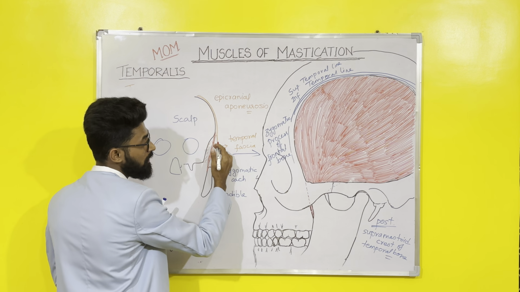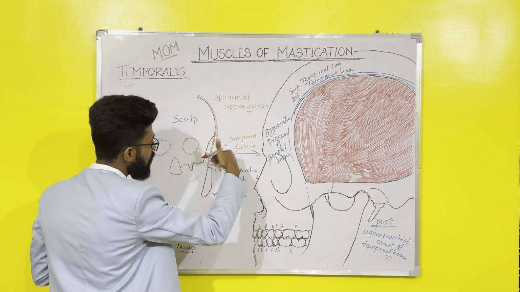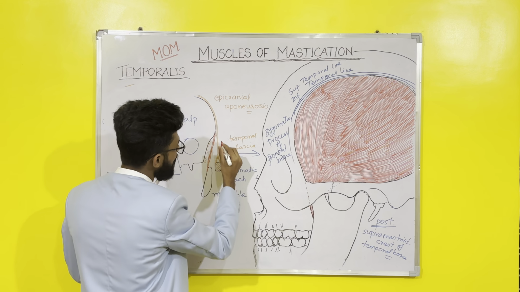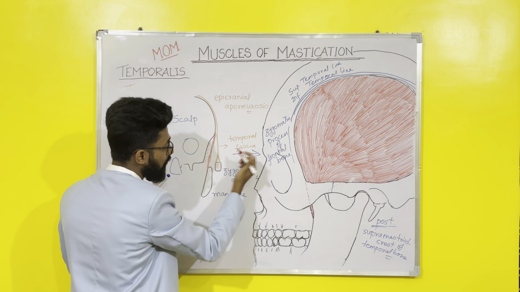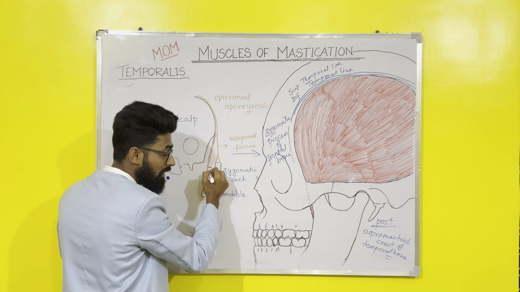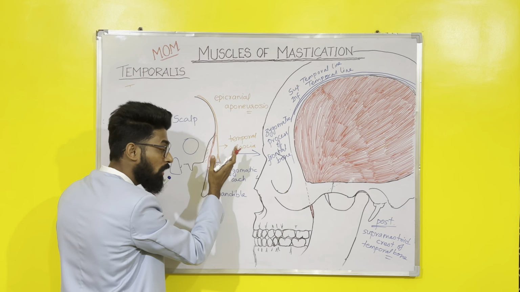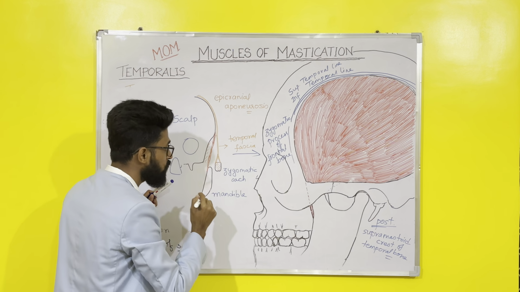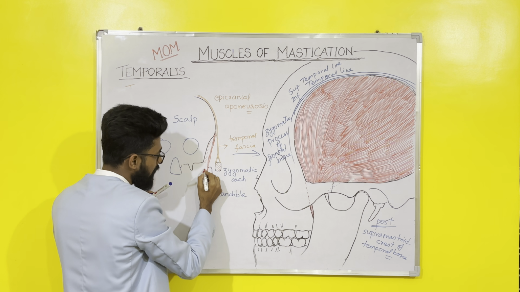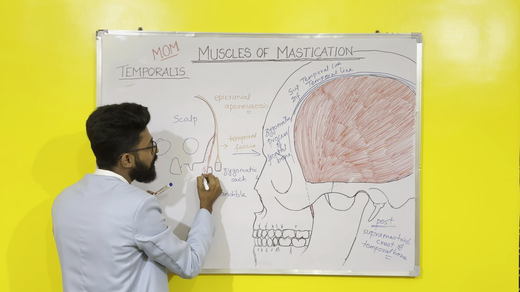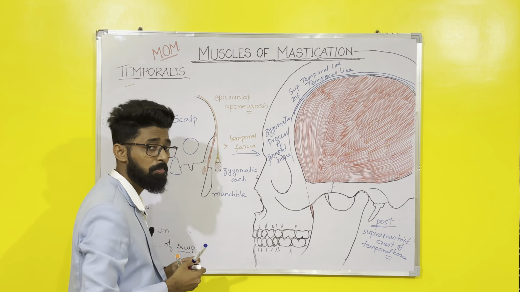So when we open the skull from outside, first we get the temporal fascia, then after removing it we get the temporalis muscle, and after removing the temporalis muscle we get the temporal fossa. The fossa below the zygomatic arch is called the infratemporal fossa. Now I hope it is clear.